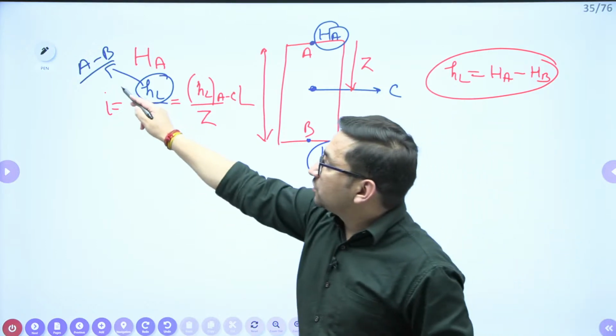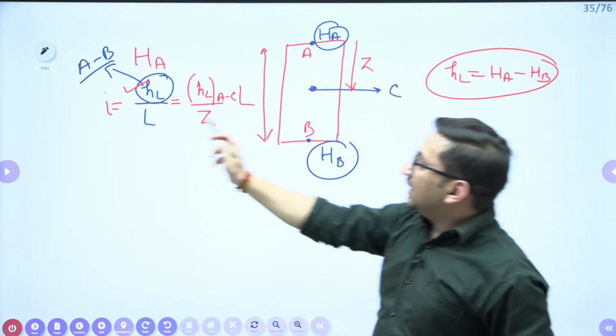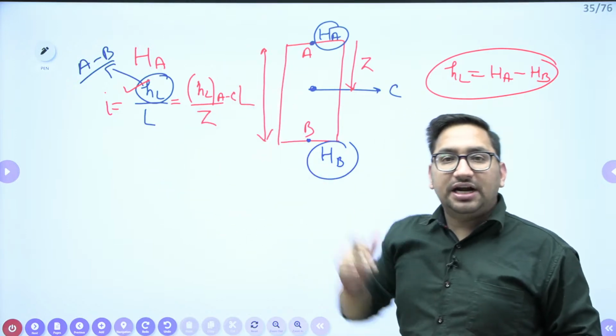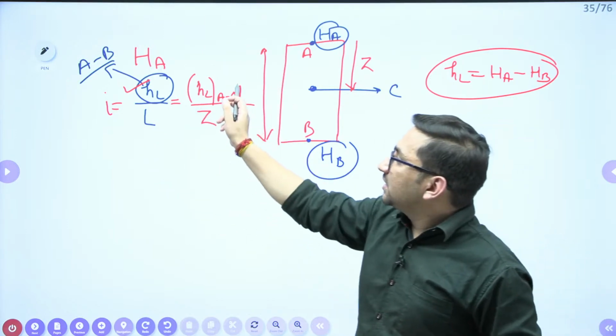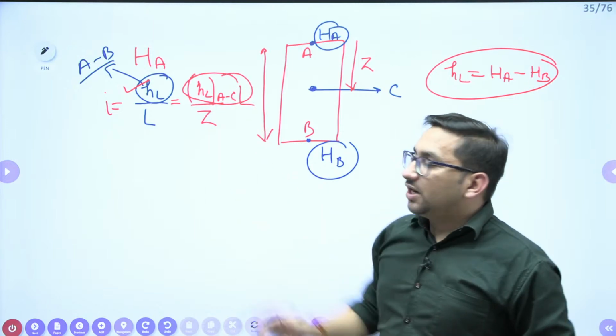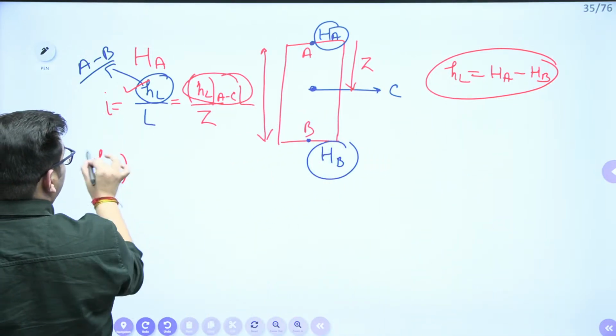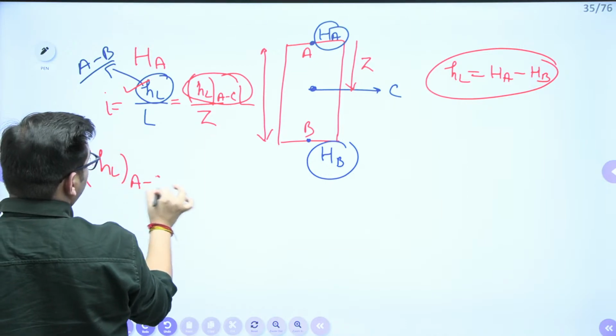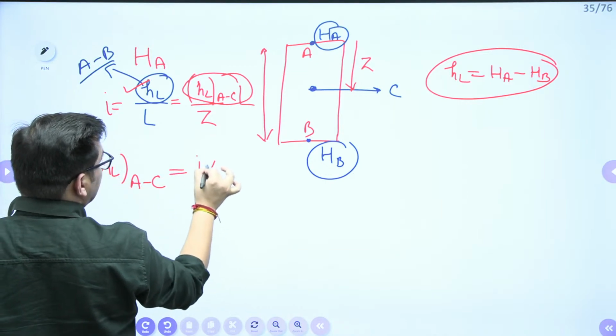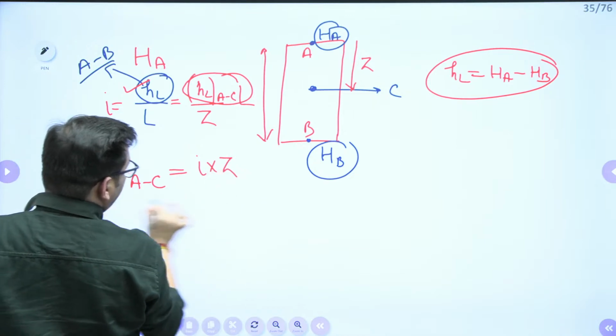This HL value was known to me from here. The length of sample is known to me. I have prepared that particular sample, right? It means the head loss from A to C will be known to me. This head loss from A to C will be what? I into Z, I into Z,